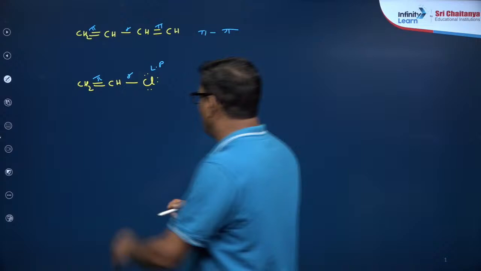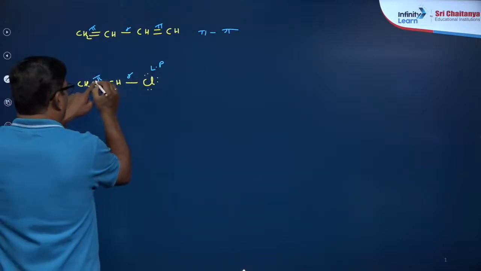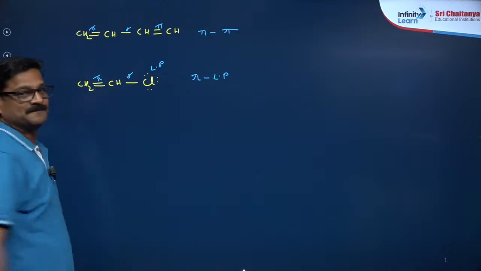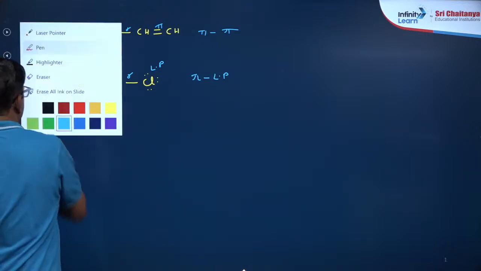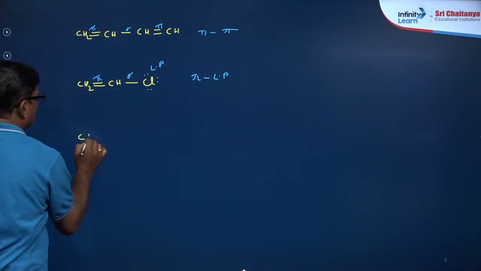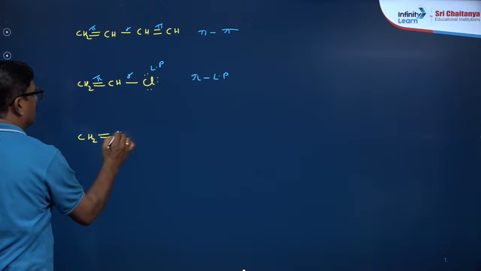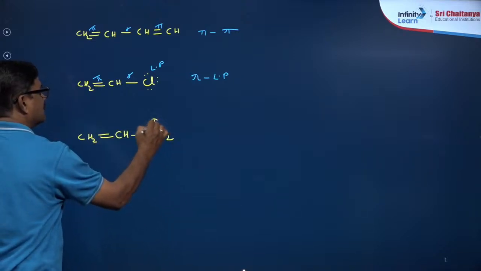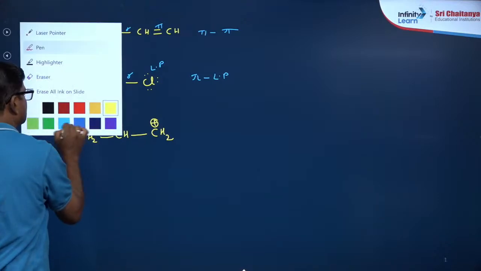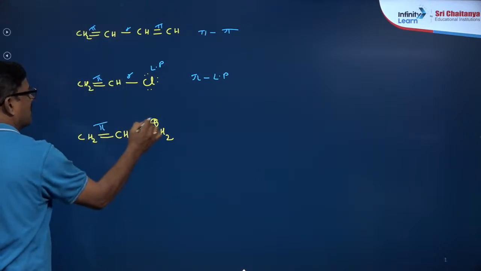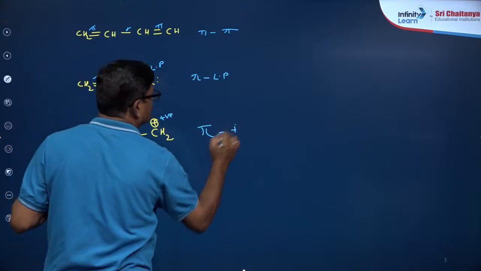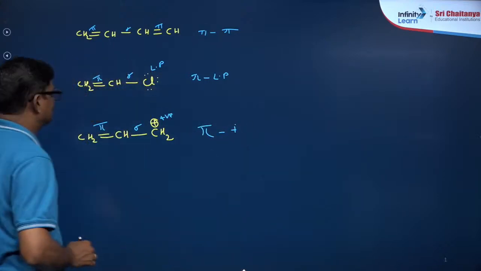Okay, so यहाँ पर आपका पाई लोन पेयर का कॉन्जुगेशन चल रहा है, और एक कॉन्जुगेशन में आपको देना चाहता हूँ CH2 double bond CH and CH2 plus. In this, pi bond sigma bond positive charge, so pi bond and positive charge conjugation is the same.